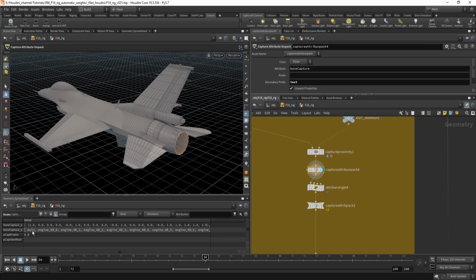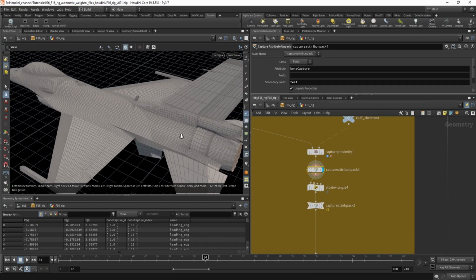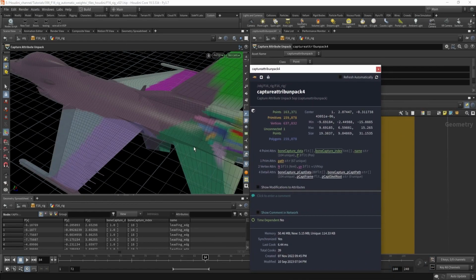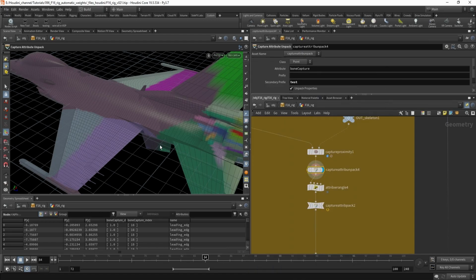So if I want to assign the point to the bone main, so the main part, they need to have a value of 0 in the bone capture index. So let's examine. Good.